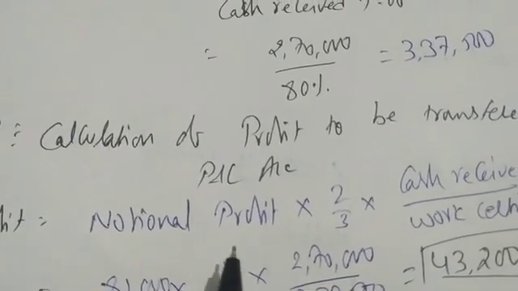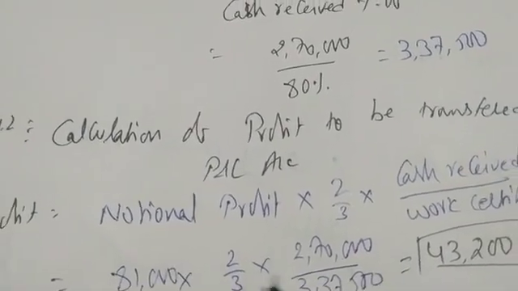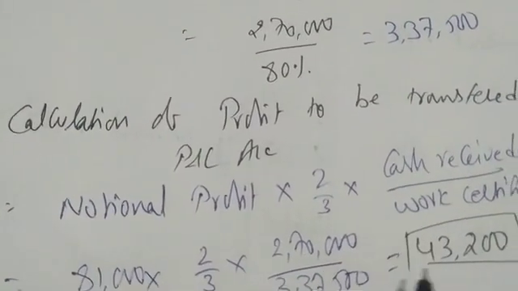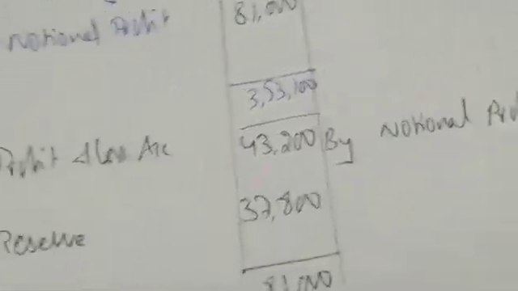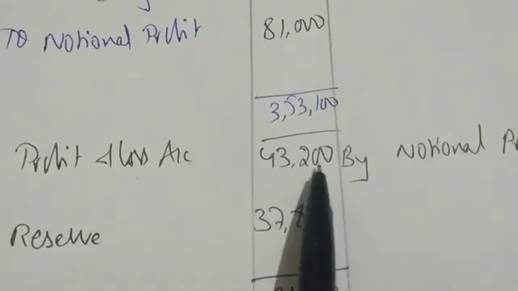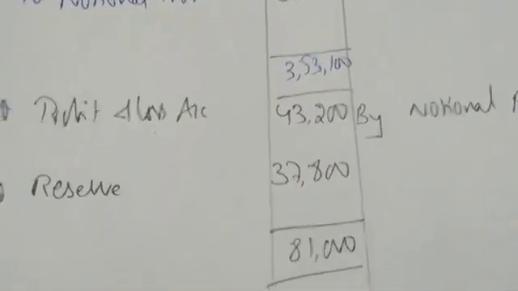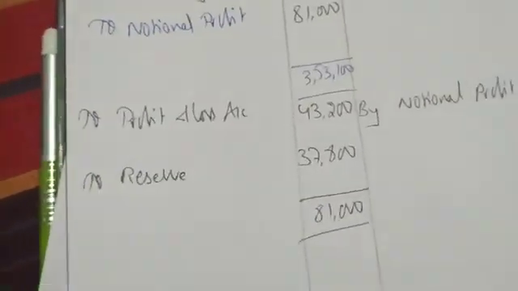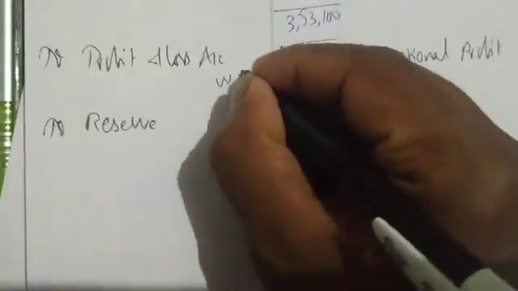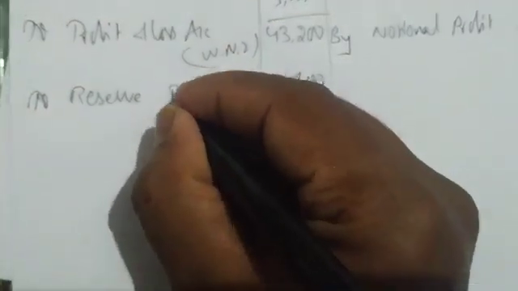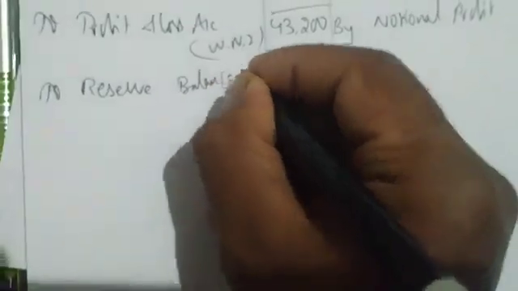So you can transfer 2 by 3rd of notional profit into cash received divided by work certified. You are getting 43,200. So from 81,000 you transfer 43,200 profit to profit and loss account, and the balance will be transferred to reserve.